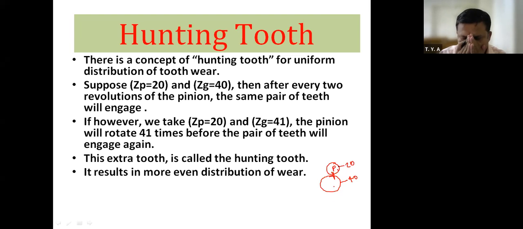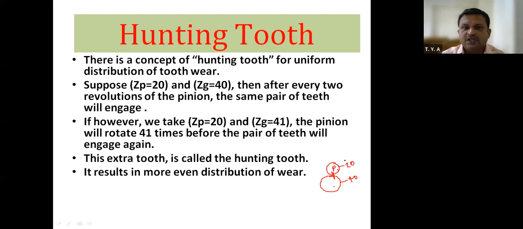Therefore, what will happen when the two gear teeth come in contact every 2 revolutions? The contact occurs more number of times. You know that if the same things come in contact with each other, there are chances that wear and tear of the gear tooth takes place.